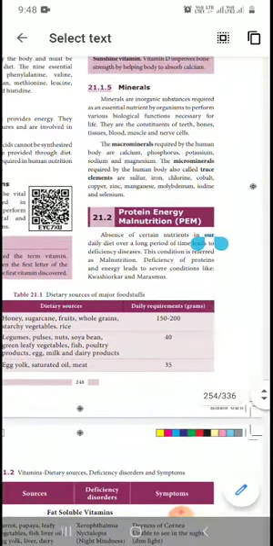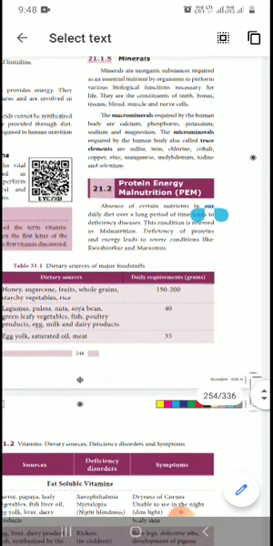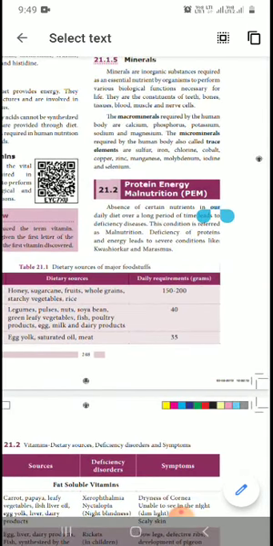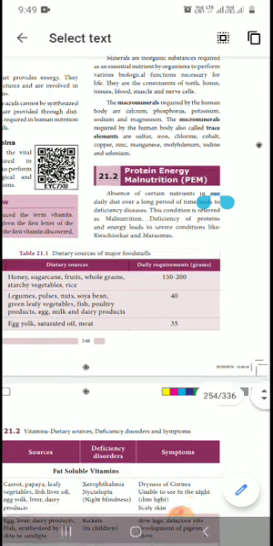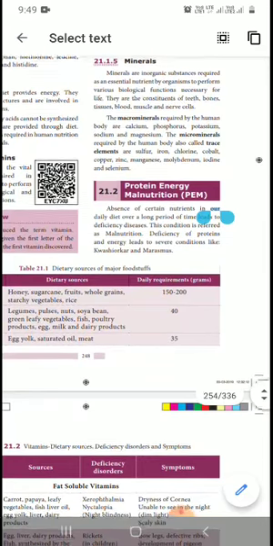Okay, next PEM. What is PEM? Protein energy malnutrition. So if certain nutrients are absent in our diet, and we don't take them for a long period, we get a deficiency disease. That disease we call malnutrition.